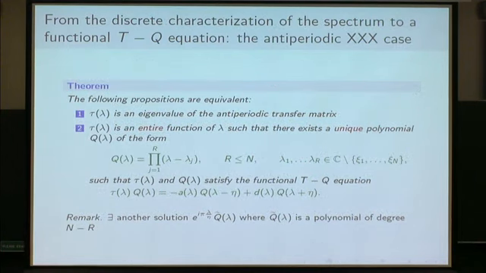So first of all, for the XXX case it's quite simple, because it's easy to see by polynomial interpolation that the separation of variables description of the spectrum is equivalent to a description in terms of polynomial solutions of this form of the TQ equation.